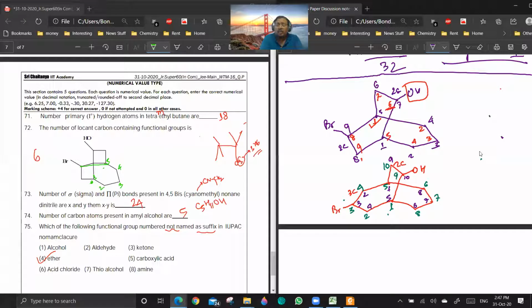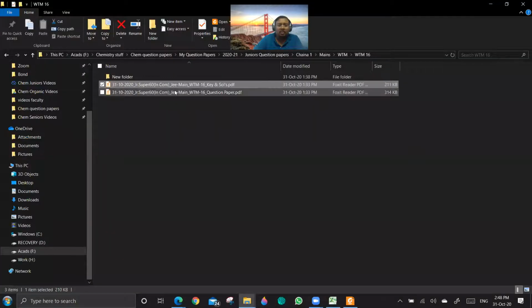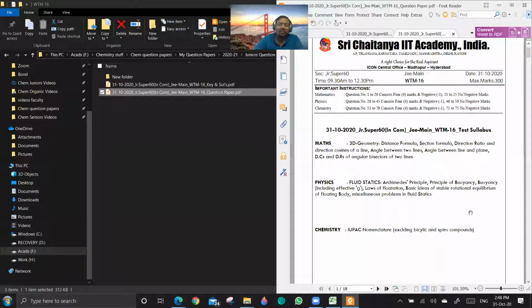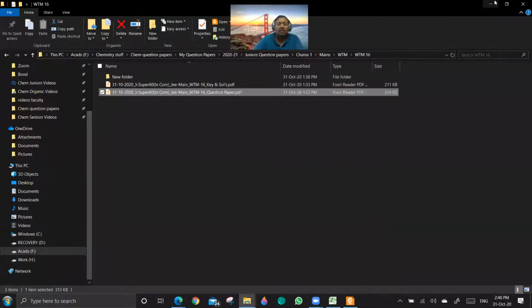Will it be good? Sir, if they want to accept, could you suggest 6 or 9? See, I'm telling you, they won't. They might accept 9 also, but I think it is better to claim it for deletion. Yes, sir. They have explicitly written on the first page that bicyclic and spiral compounds are excluded from the syllabus. So let us claim it.